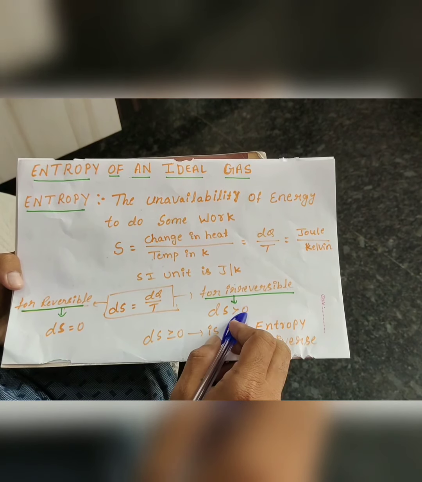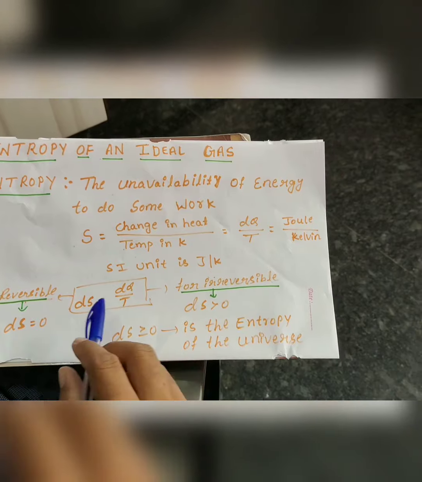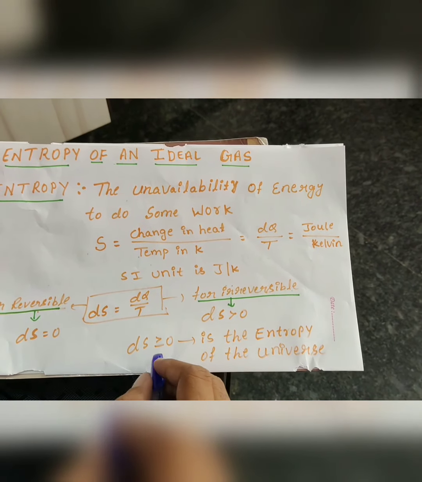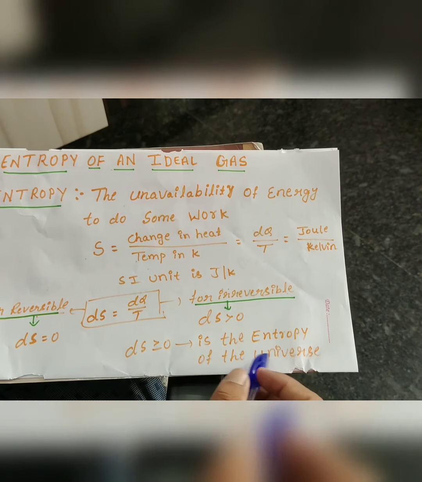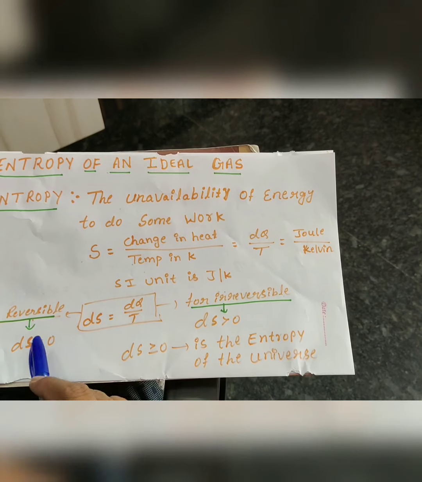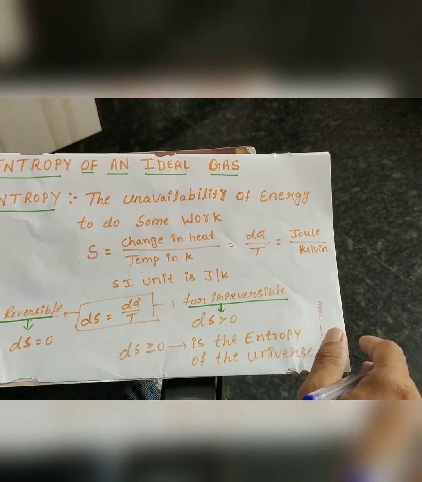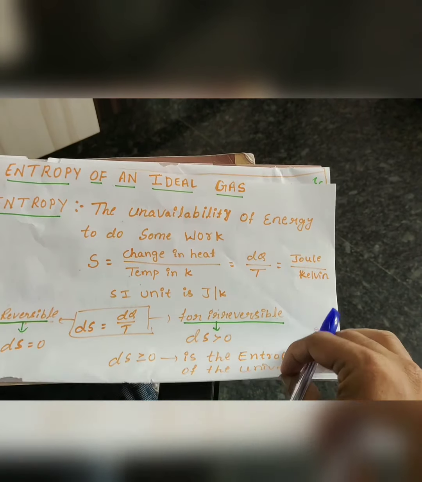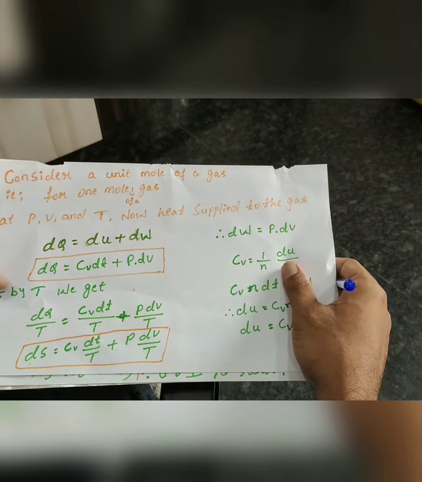And dS greater than or equal to 0 is the entropy of the universe. Now we move on to the entropy of an ideal gas.